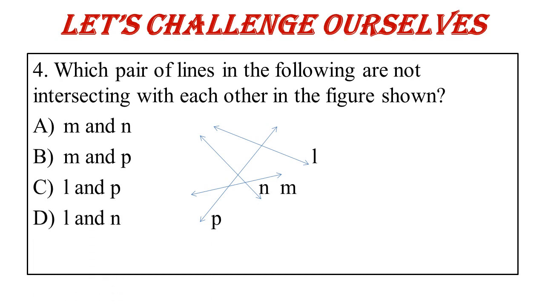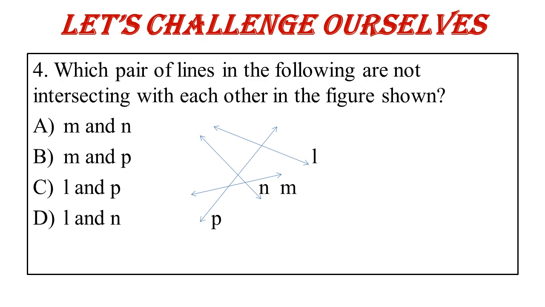Okay, now this is the question. M and N: we can see yes, M and N are intersecting, so not the option. M and P are also crossing each other, again not the option. L and P are also crossing each other, again not the option.